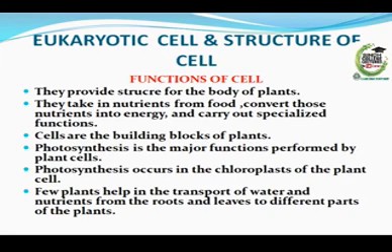Photosynthesis is the major function performed by plant cells. Photosynthesis occurs in the chloroplast of the plant cell. Some plant cells help in the transport of water and nutrients from the roots and leaves to different parts of the plant.